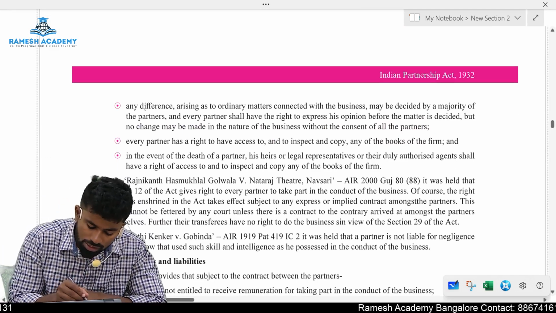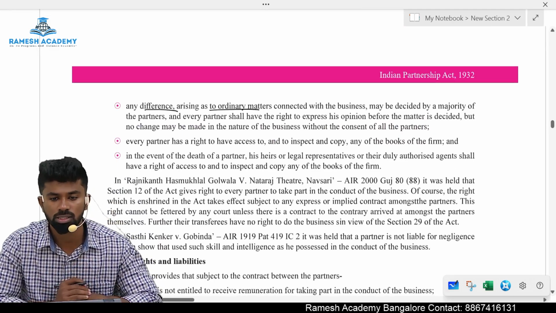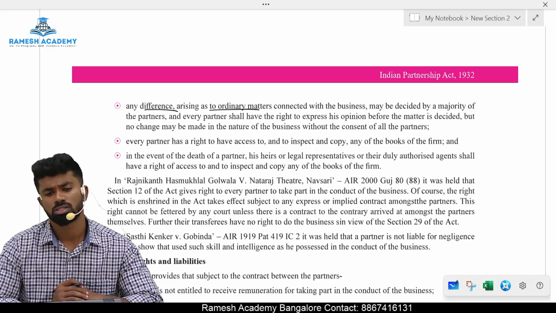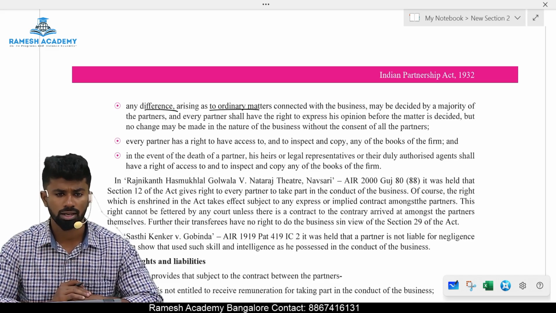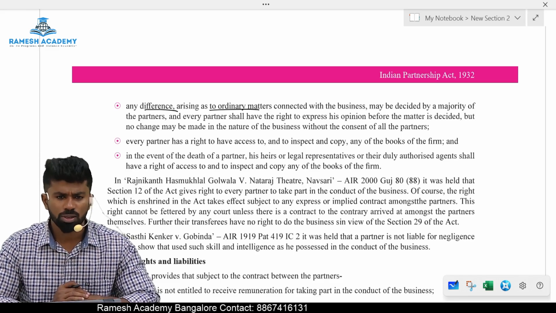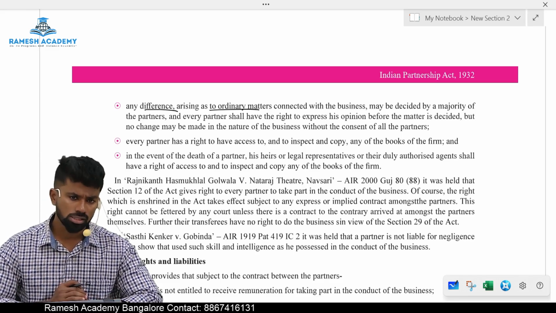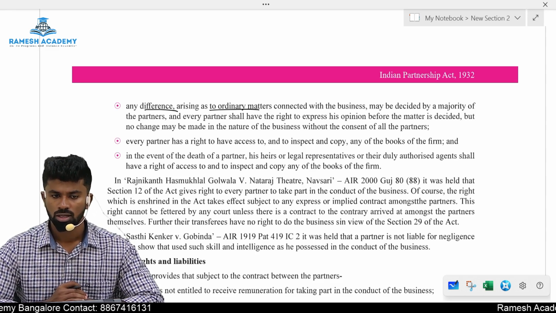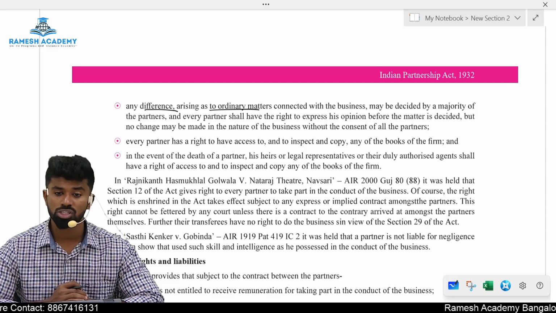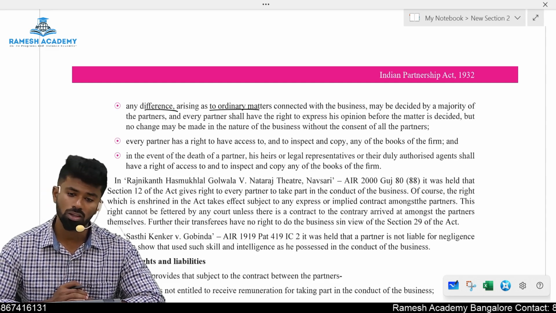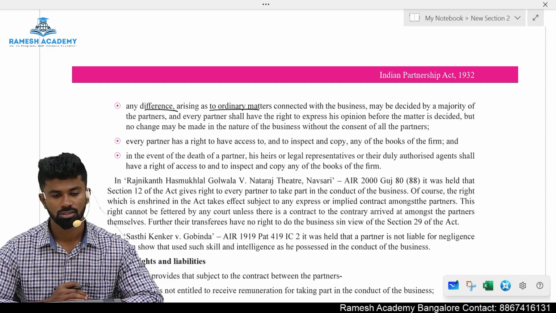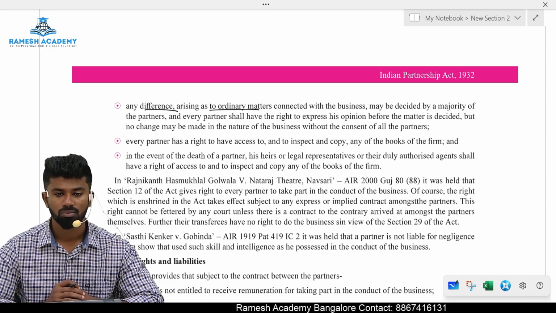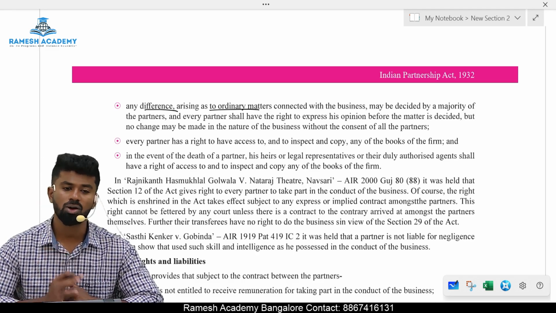Next one, important. Any difference arising as to ordinary matters, meaning how decisions are to be made in the partnership firm when the agreement is silent. It provides that ordinary matters can be decided with the consent of the majority of partners. And before you take decisions, you should consult all the partners. This is in case of what? When the agreement is silent, and in case of ordinary matters.